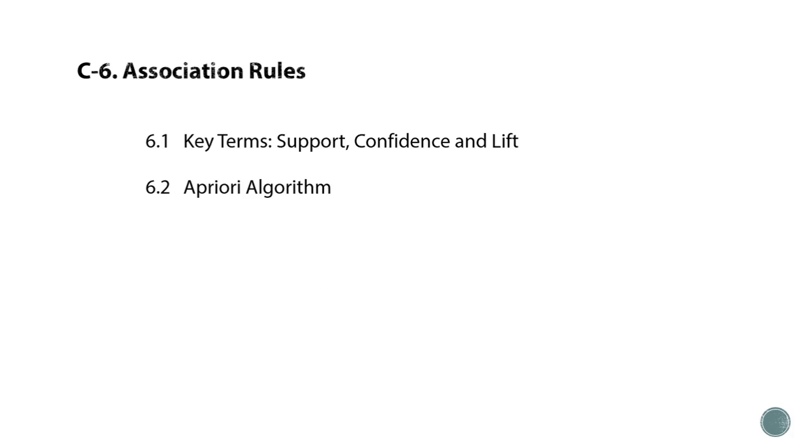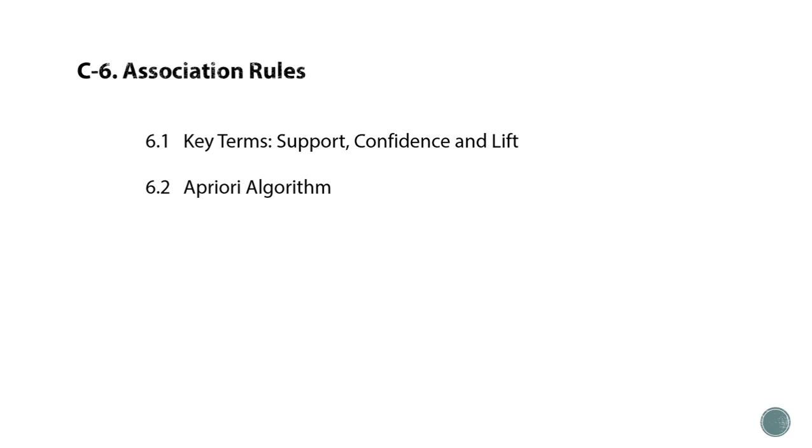Okay. Now the next chapter is association rules, chapter number 6. Now when we say association, then again data is related to each other. An association rule is an if-then statement, which helps to show the probability of relationships between data items within large data sets in various types of databases.